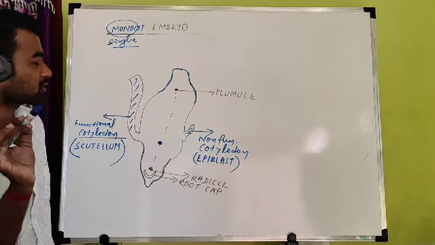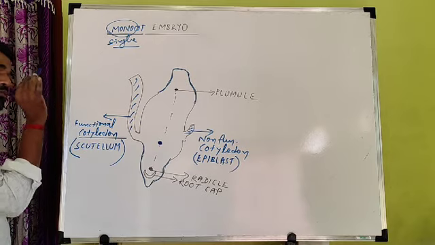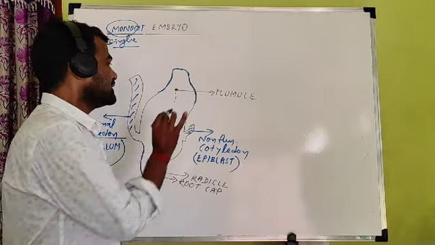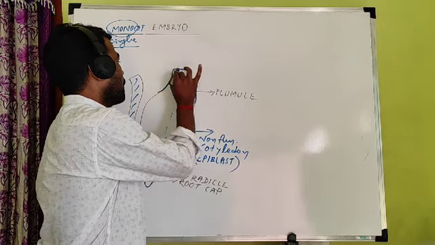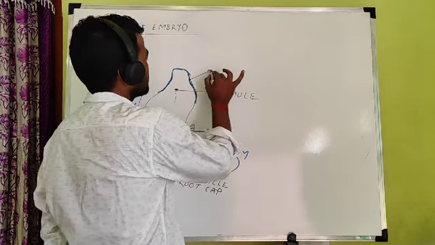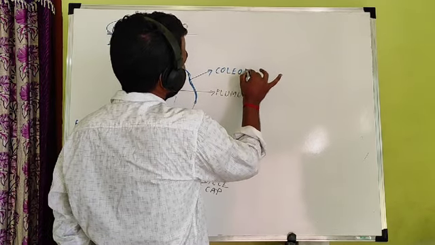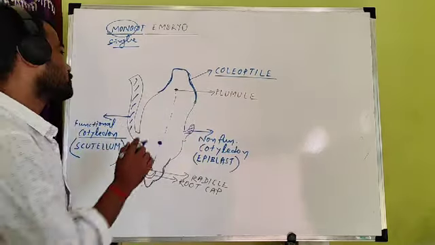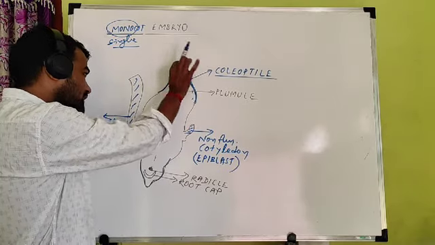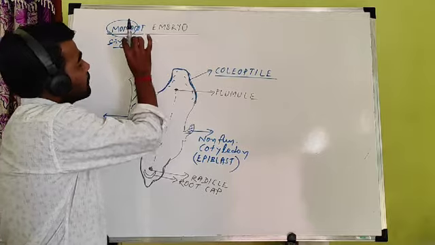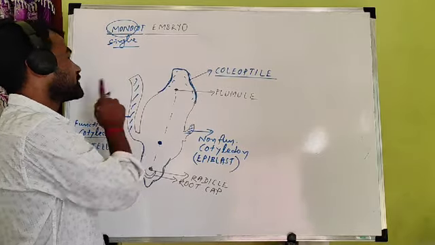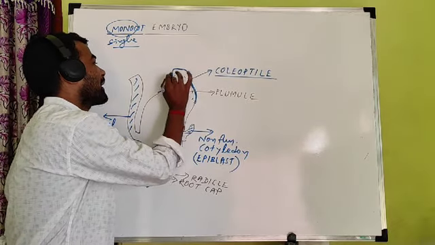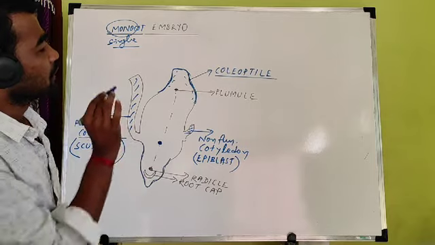So that's why the scutellum is the real cotyledon. Sometimes the question comes: in case of monocot, what is the name of the cotyledon? Cotyledon means the functional cotyledon, and that functional cotyledon is called the scutellum. But in this case, you find the plumule is covered by one sheath. Sheath means cover. This is called the coleoptile. You have to remember coleoptile. What is coleoptile? Coleoptile is a foliar sheath. Foliar means leaf. Here also small leaves are found. This small leaf-containing sheath or cover covers the plumule. It is present in monocot and absent in dicot. So in the difference of monocot and dicot embryo, you can write it. Clear?